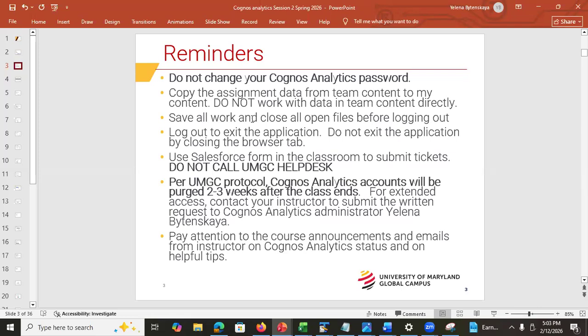I need to receive that email from your teacher saying you have access until the end of March. Then I'm not going to touch your account, because once an account is purged, all data is gone. You don't want to lose your work. So if you get an incomplete, ask your professor to email me and let me know. I know that grades are confidential, but I need to know if you need extended access. That's a UMGC policy.